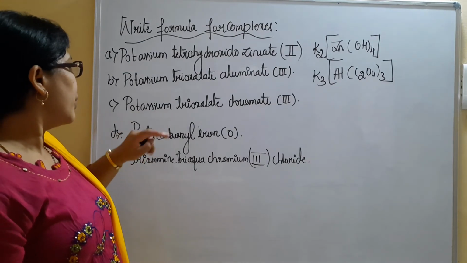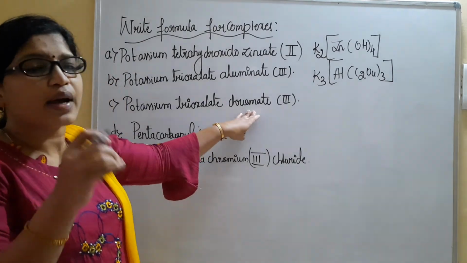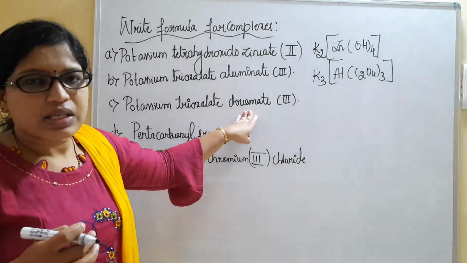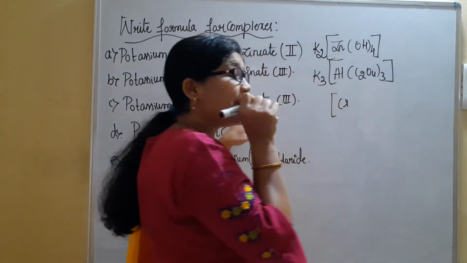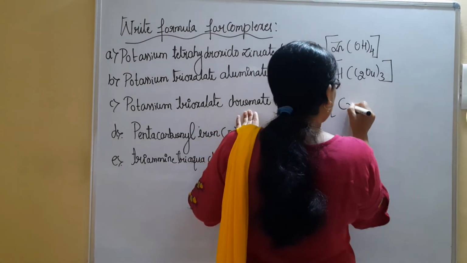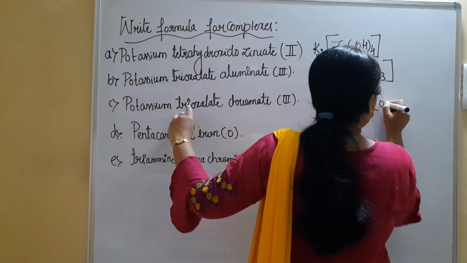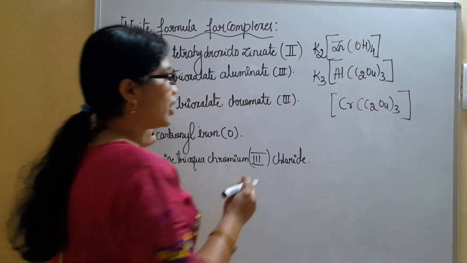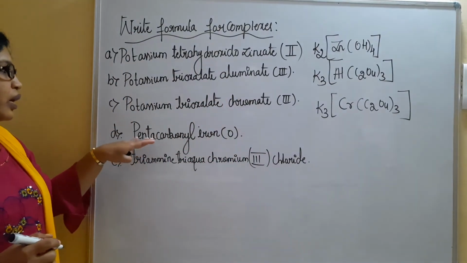Let us try for this one. Potassium trioxalato chromate. We should be able to identify the central metal atom or the transition metal present here. In this case, chromium is said to be the central metal atom. Let us write that first. Let us identify first, and then we have to write there. So chromium, let me write neatly. Chromium is the central metal atom. Trioxalato, the same as the previous one. And we have potassium as a counter ion. Oxidation state is 3. We will be directly writing K3. You can see this one.